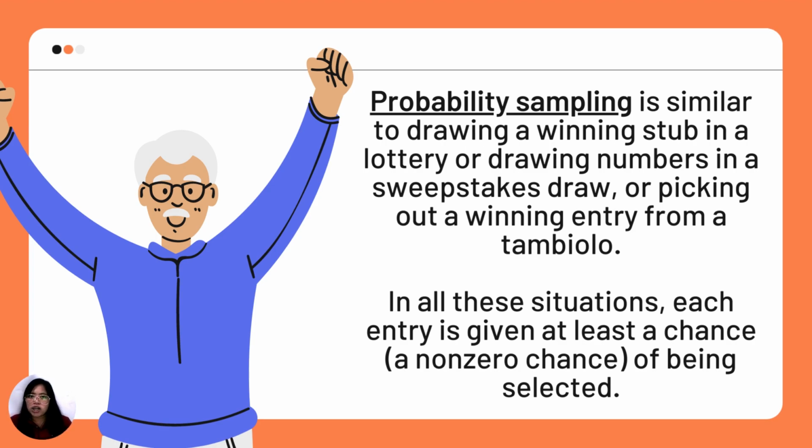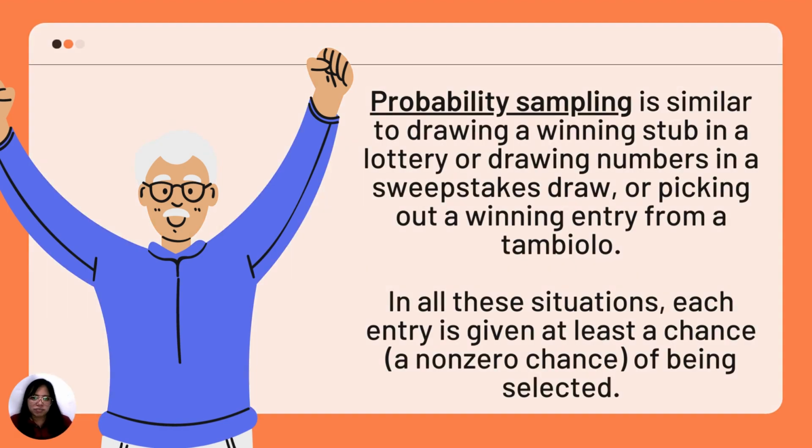Parang kukuha ka lang doon out of that tambiolo, yung lalagyan ng mga lottery numbers. In all these situations, each entry is given at least a non-zero chance of being selected. Kasi nga, you're going to draw it, the same as draw lots. Meron nakalagay doon yung mga different, for example, numbers, and then you're going to draw the number there.